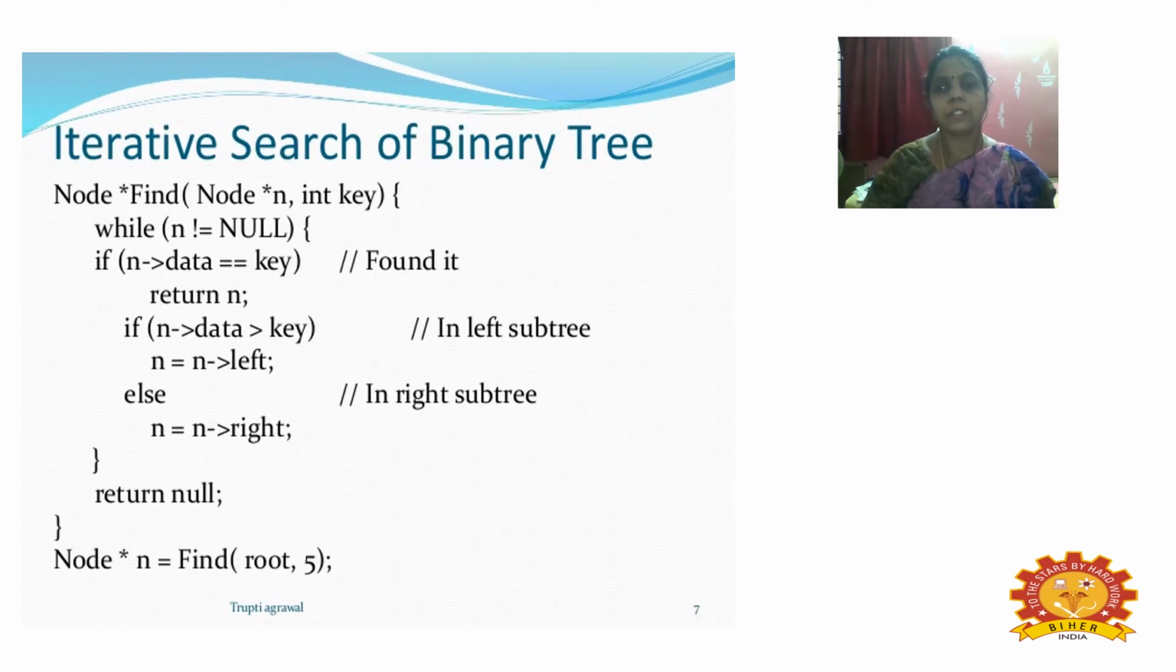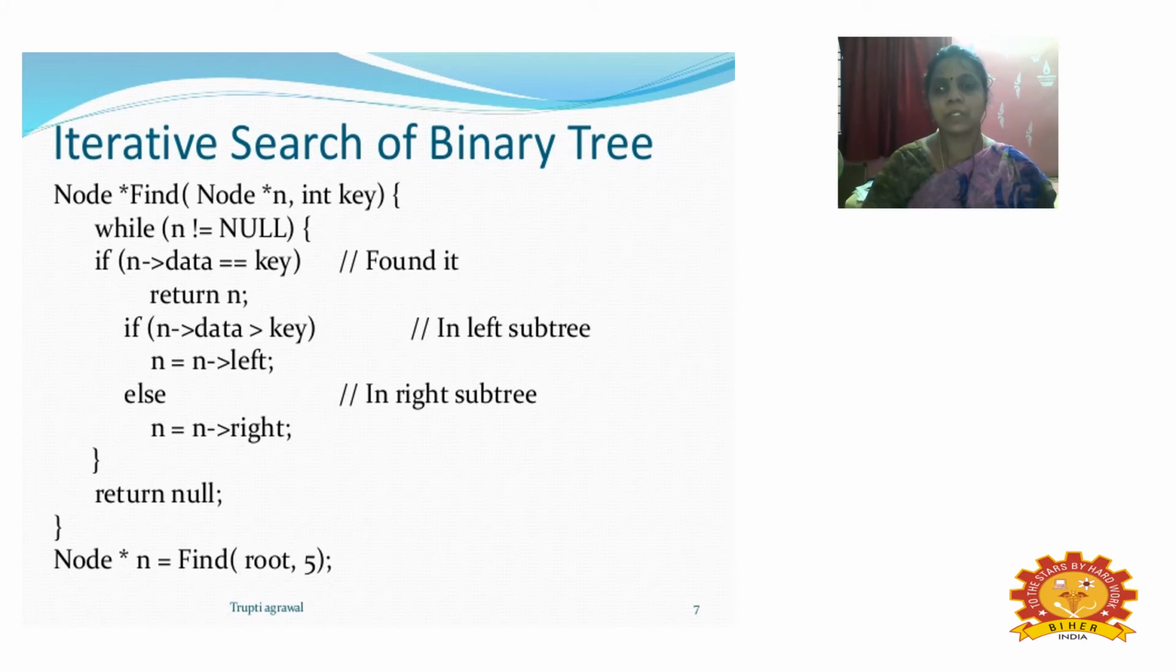Now first thing, Node, we are going to find the node, and we are going to compare the key elements, whichever we are going to search. So Node asterisk find, Node asterisk n, and an integer type key value is specified, and we are using a while loop while n is not equal to null. We are checking the value, and we are comparing whether n of data equals key.